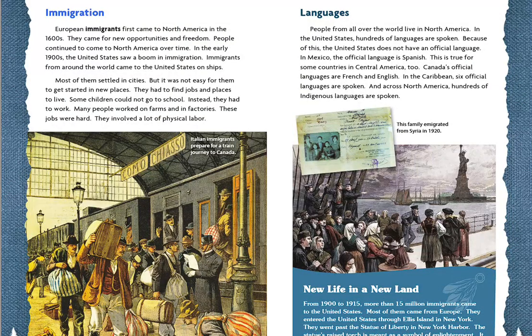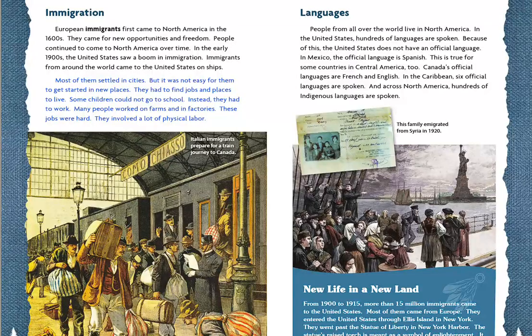Immigration. European immigrants first came to North America in the 1600s. They came for new opportunities and freedom. People continued to come to North America over time. In the early 1900s, the United States saw a boom in immigration. Immigrants from around the world came to the United States on ships.